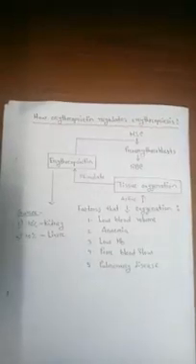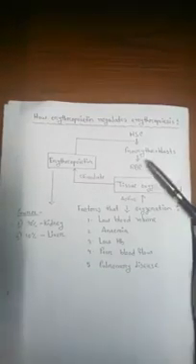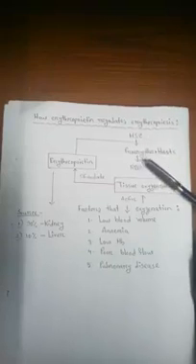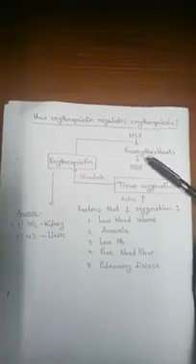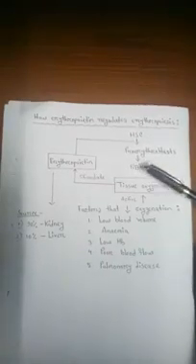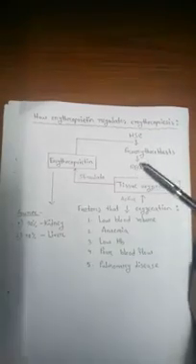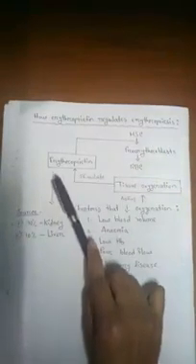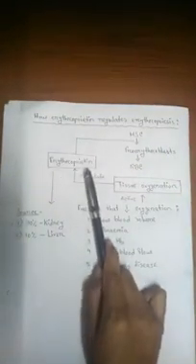Now we'll be discussing how erythropoietin regulates erythropoiesis. This is a very important question, guys, for both written exams and viva. From the hematopoietic stem cell, that is the mother cell, pro-erythroblast is formed. Then it finally goes on to form mature RBC. The whole process is catalyzed by erythropoietin.